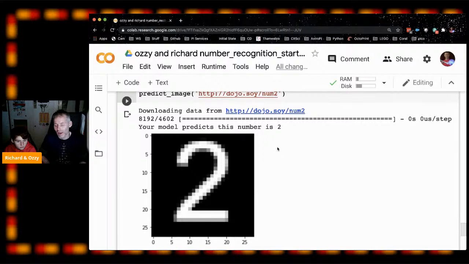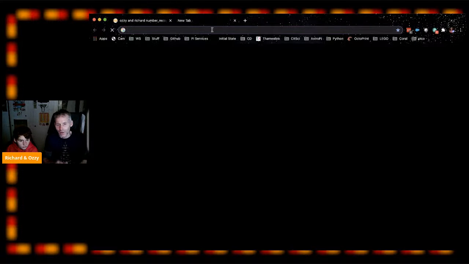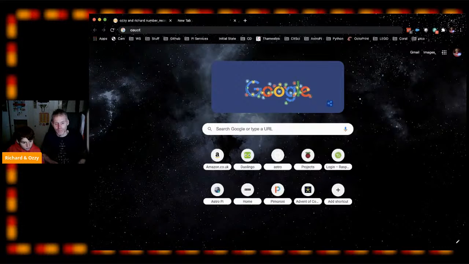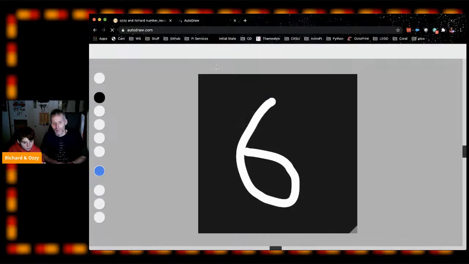Let's try it with some real handwritten numbers. I think this is going to work. If you go to a new tab and go to autodraw.com, as in automobile. Like I did earlier, let's just bucket fill all of that.